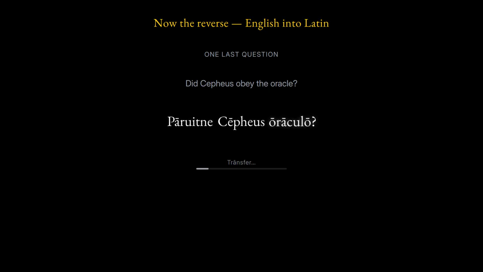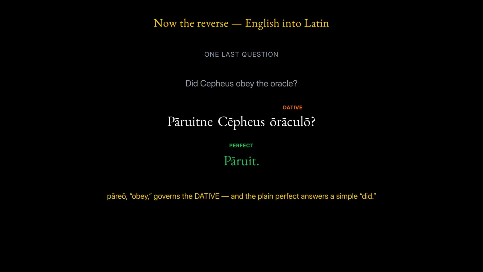One last question. Did Cepheus obey the oracle? Paruitne Cepheus oraculo? Paruit. The verb to obey takes the dative, and the plain perfect answers a simple did.